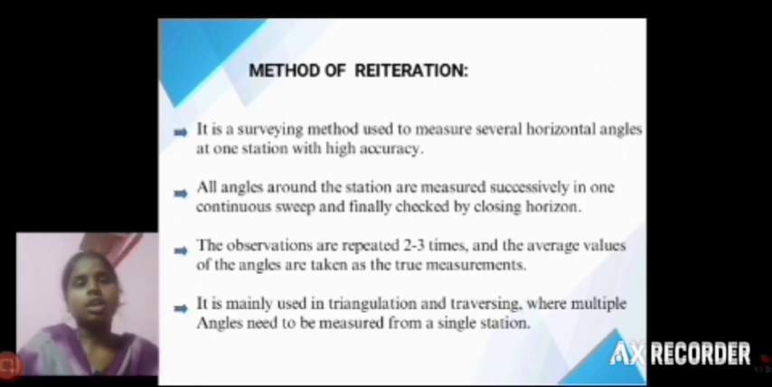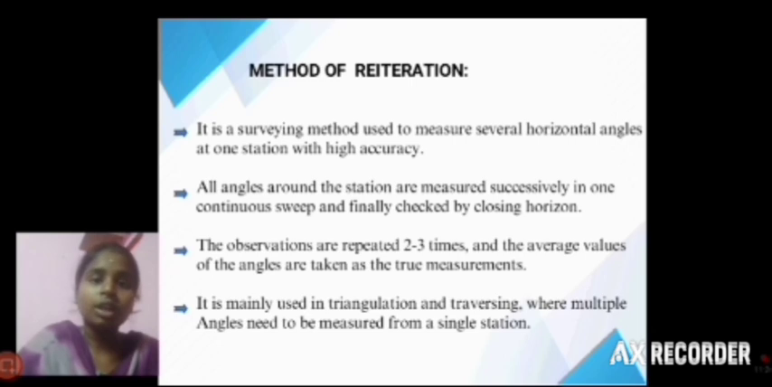Method of reiteration. This method deals with horizontal angles. It also gives accurate values. The instrument is set up at one station and all the stations around that instrument are measured, so that we can get very accurate and perfect values. The value is taken two to three times. The average of the measured values is taken as the true value.